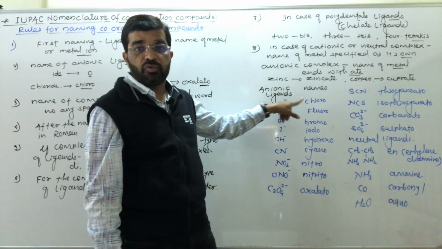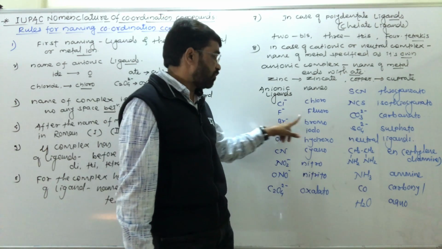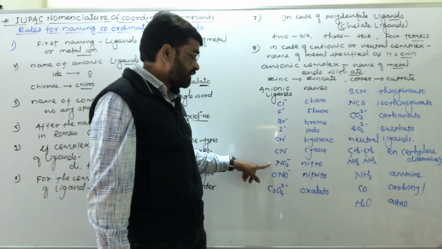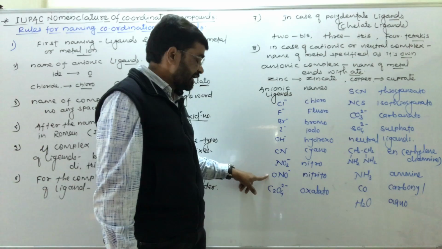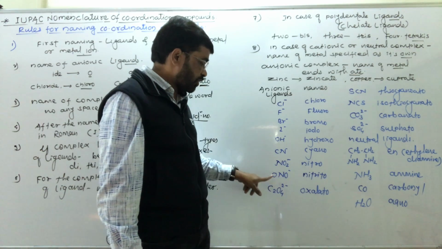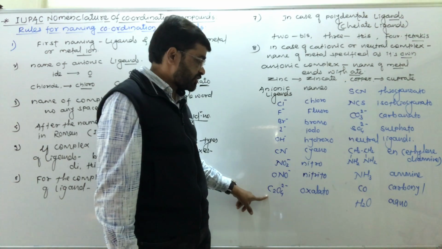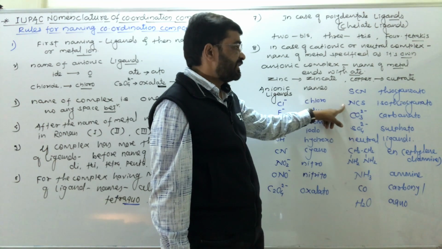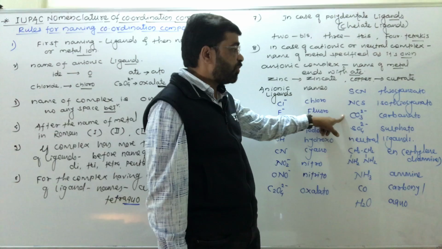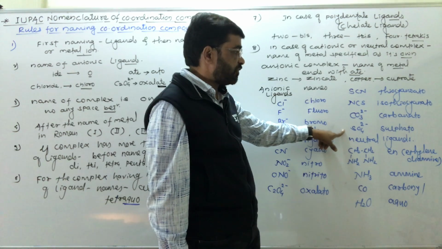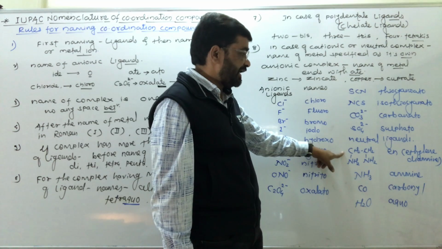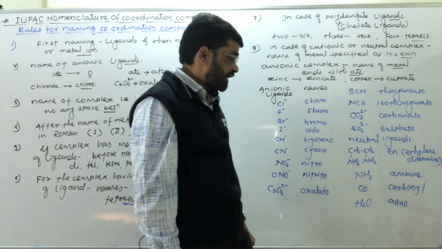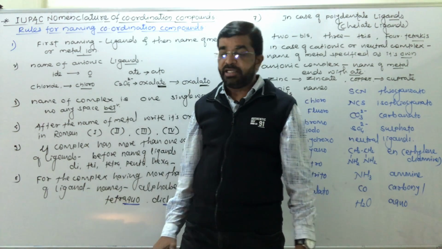So don't forget: chloride, chloro; fluoride, fluoro; bromide, bromo; iodide, iodo; hydroxide, hydroxo; cyanide, cyano; nitrite, nitro. Then nitrito from the oxygen side, C2O4 2 minus oxalato, thiocyanato, isothiocyanato, carbonato, sulfato, then neutral ligands like ethylene diamine, en, then ammonia, ammine, then carbon monoxide, carbonyl, and water, aqua.